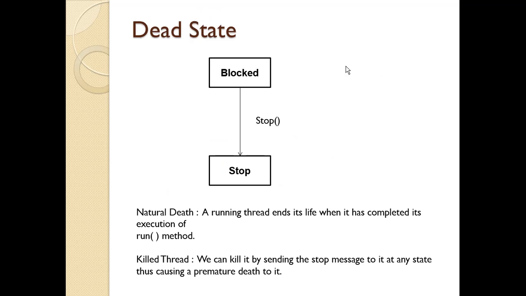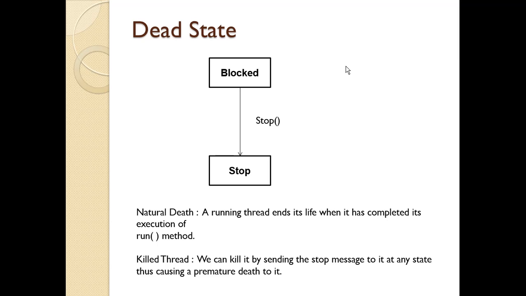And the final state in the life cycle of a thread is the dead state. When the thread ends its life using the run method, then the death of that thread is called a natural death. That is, when the thread execution is completed, then the thread will enter into the stop state or the dead state. The second way to stop the execution of a thread is using the stop method. In that case, we can say the thread is killed by using the stop method.